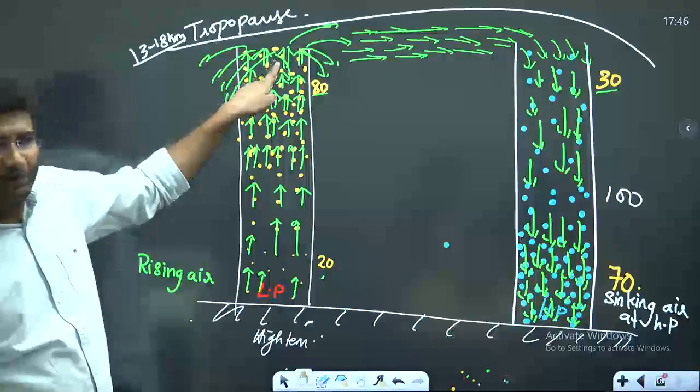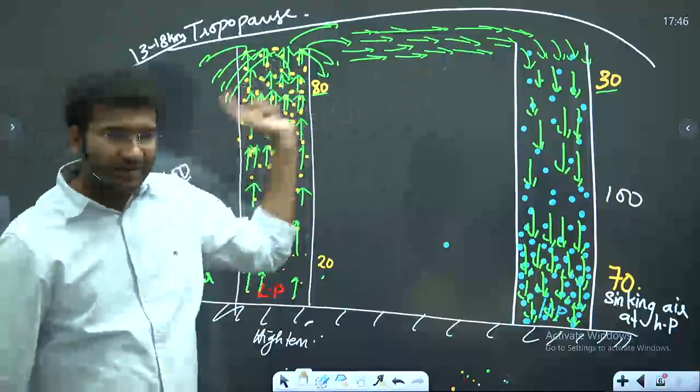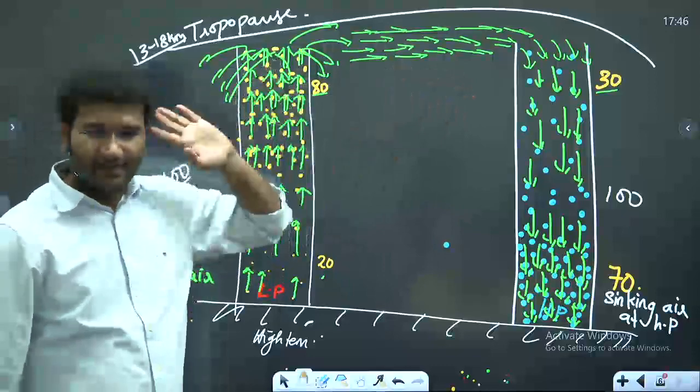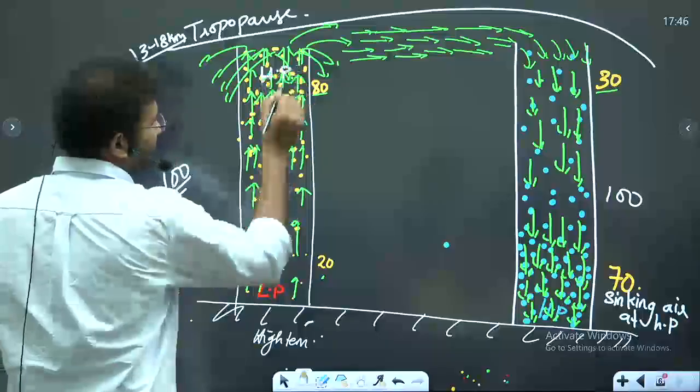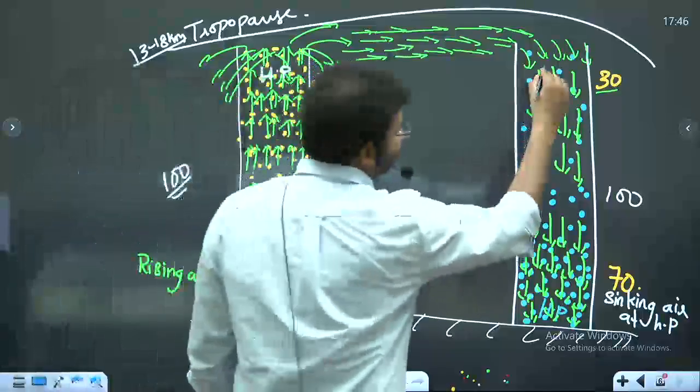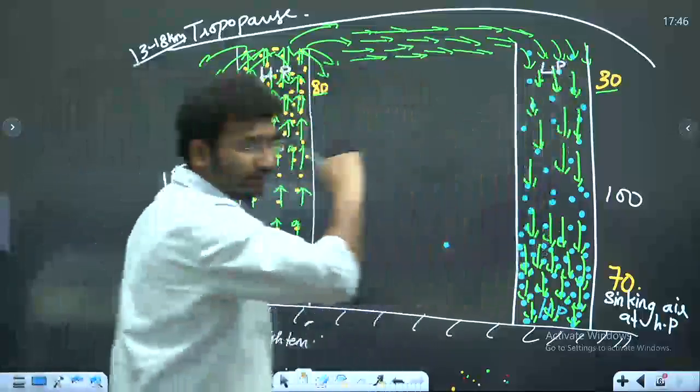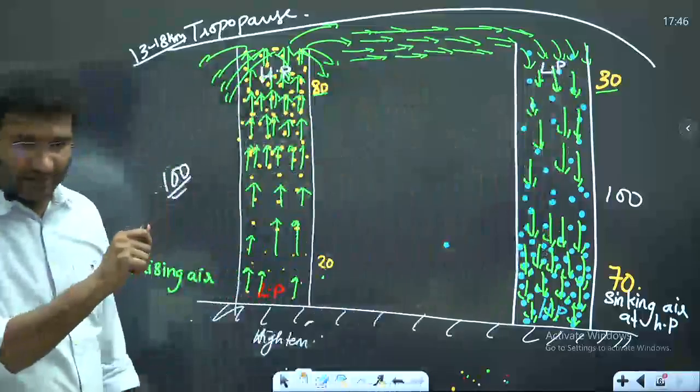Is it high pressure or low pressure as compared to the same height? Clear है सबको? ये तो high pressure हो गया. I'll call this high pressure. ठीक है? I'll call this low pressure when I am comparing both the columns at the same height, right?